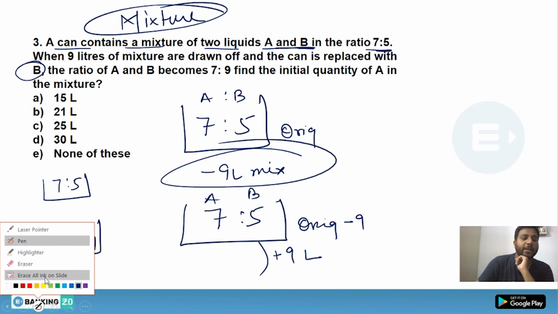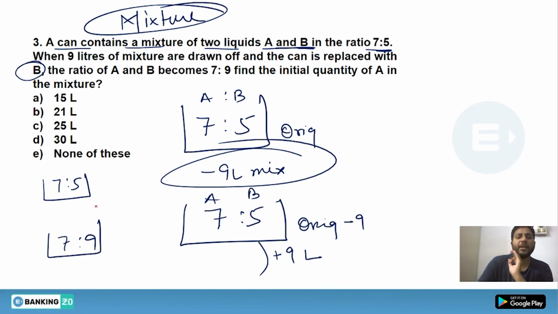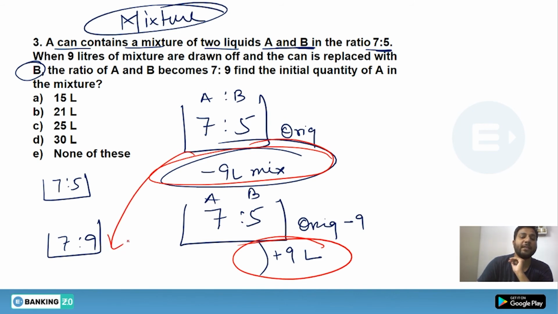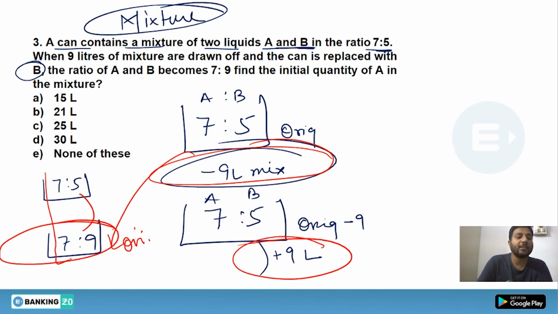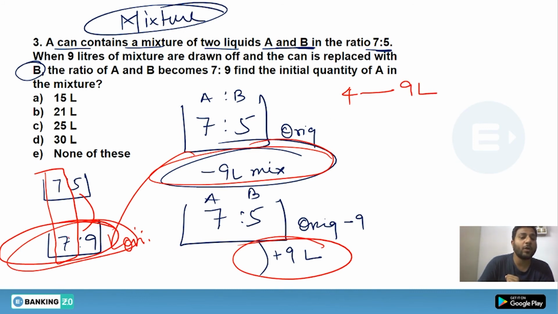Now what can we do? We will compare it. Look at this. If you are removing 9 liters of mixture and again adding 9 liters, that means you retain the original volume. That means your original volume now stands for 16 units. Now we will compare these two ratios because the ratio for A has been constant, which is 7. Now 4 units stand for what? 4 units stand for 9 liters. That means the original volume becomes 16 units. So 16 units stand for 36 liters.